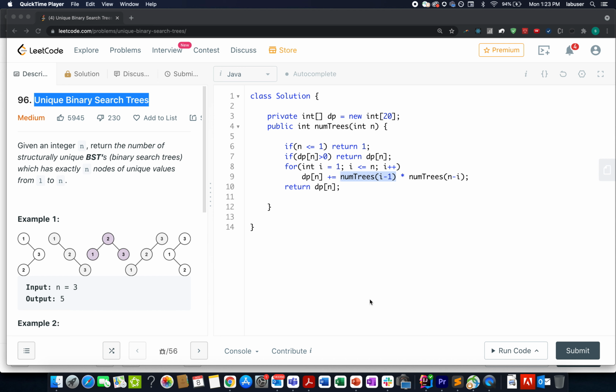Hello everyone, welcome to day 8th of November LeetCode Challenge, and let's walk through today's question. Today's question is unique binary search trees.